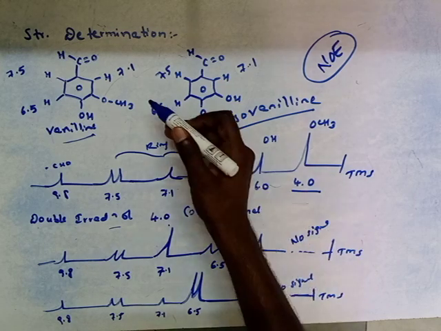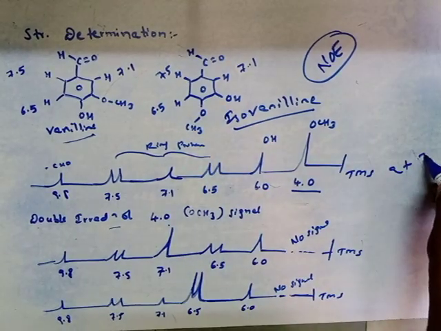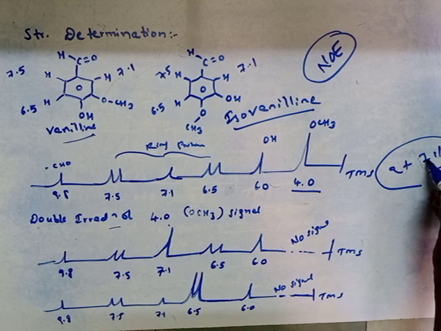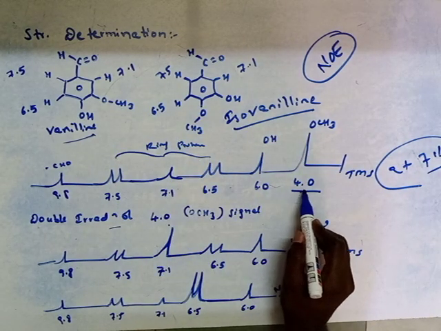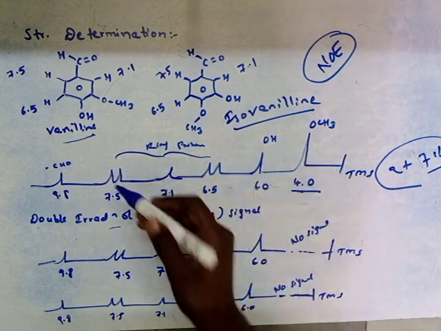If the intensity of the signal enhances at 7.1, then the double irradiation of 4.0 gives signal intensity enhancement at 7.1.